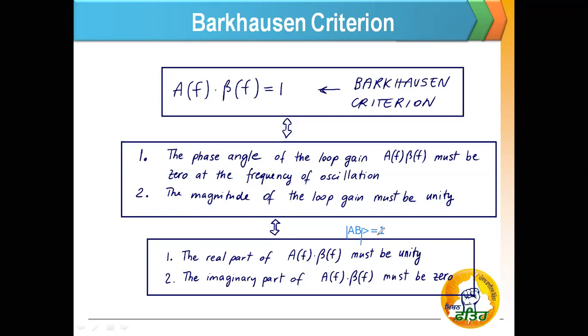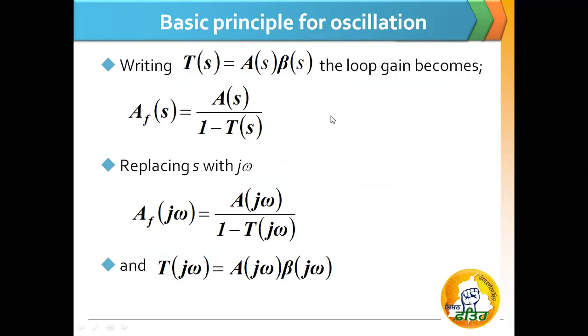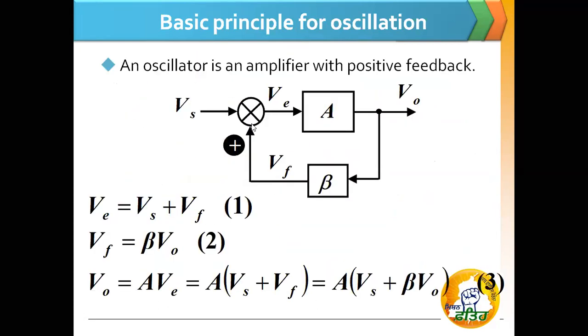Now the second condition is this: the output of the amplifier is a phase inverted version of the input of the amplifier. See in the previous diagram, the output of the amplifier V naught is the inverted version of the input of the amplifier Vs, which means the phase of V naught is 180 degrees shifted from the phase of Vs. The feedback network has a feedback factor beta.